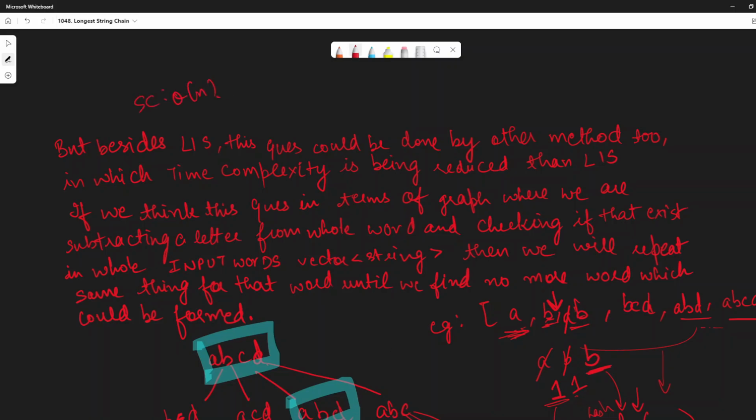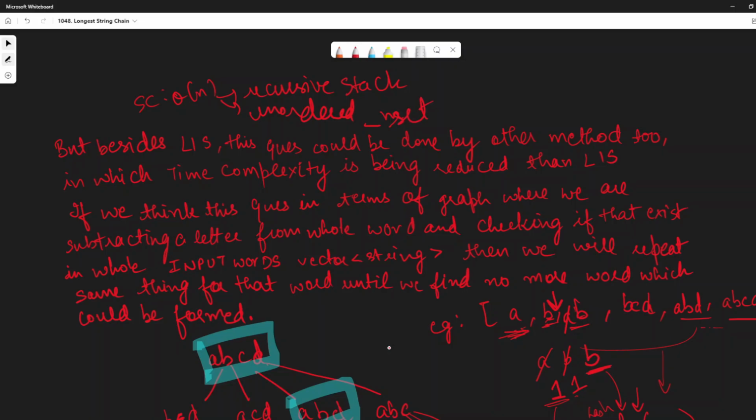The thing is, here order of n is because of two things. One is due to the recursive stack, because it is a DFS solution we are using, and whether it is iterative DFS or recursive DFS, in both cases that stack would have order of n only. And then, does the map not have that much? Yeah, the map also has, I guess, because we would be adding whenever we encounter a new word, right? And there are a lot of possibilities of those words.